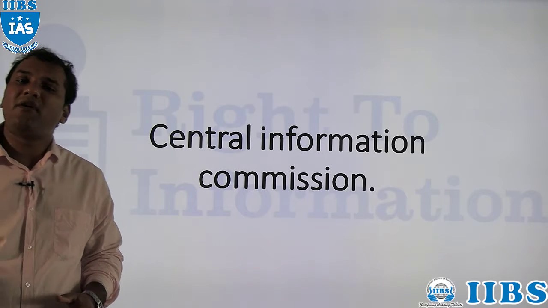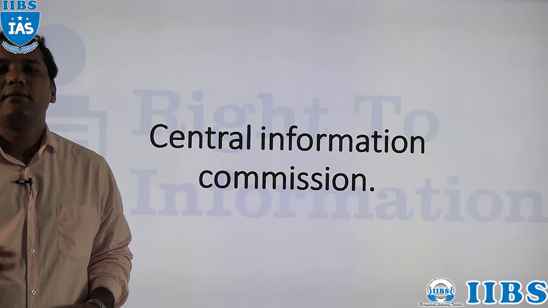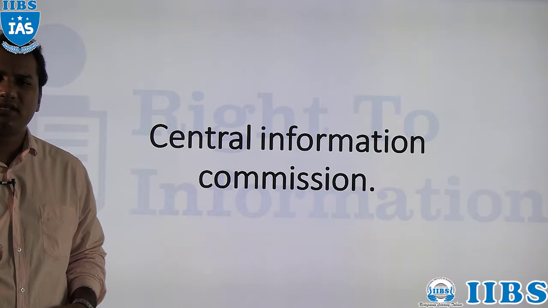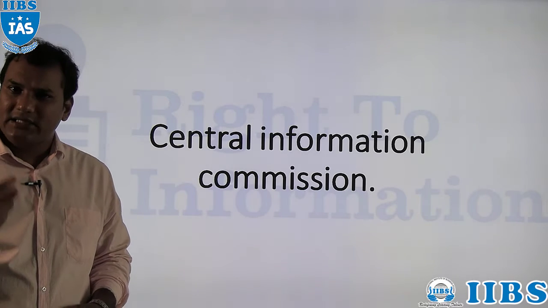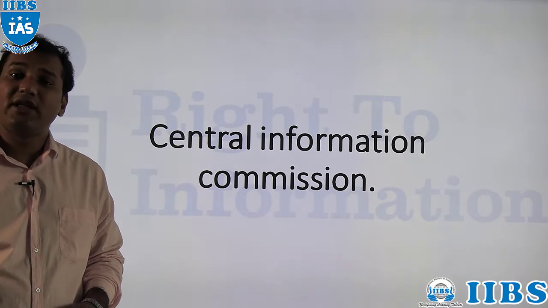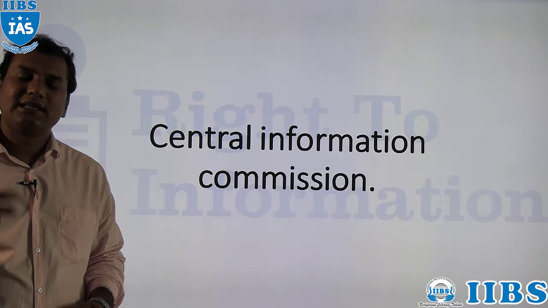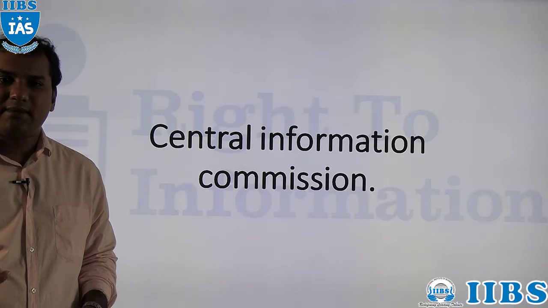Then the third type of bodies are non-constitutional and non-statutory bodies. These are formed neither by an act of the parliament nor by the constitution. That body is formed under an executive order, in short, formed by the government.